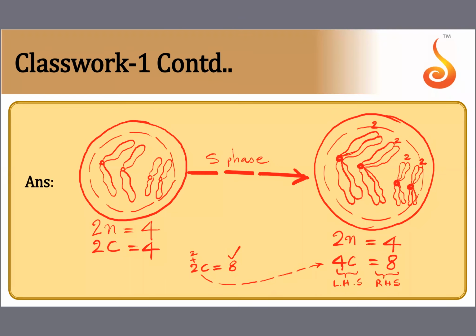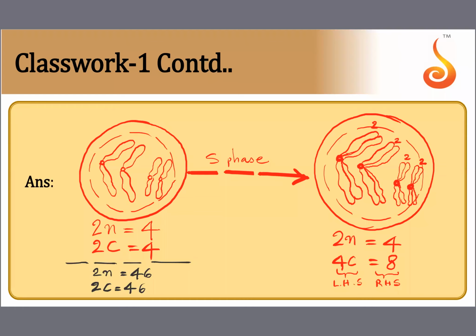Can you tell me for a human cell now? This is for a cell that I have shown you on the slide. What will the 2n and 2c values be for a human cell before S phase, children? Before S phase in a human cell, it will be 2n is equal to 46, not 26, 46, isn't it? 2c is equal to 46.